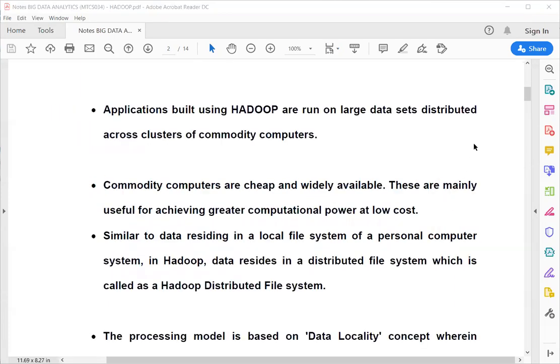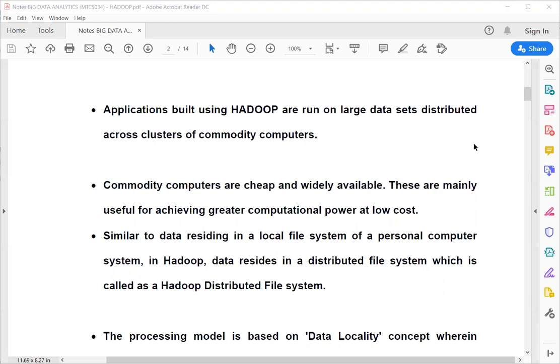Now, applications built on Hadoop. Hadoop basically provides you a platform to build an application. Suppose we want to develop an application to process text information. We have a large amount of text and we want to process it, whether it is a regression analysis or a classification. So we can use Hadoop to develop our application.